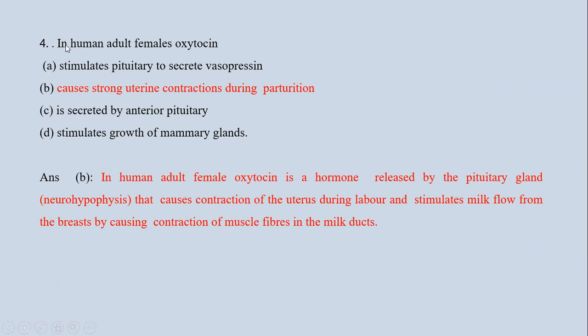Now we know that in adult human female, oxytocin is a hormone which is released by the neurohypophysis of the pituitary gland. Its function is that it causes contraction of the uterus during labor and stimulates the milk flow from the breast by causing the contraction of the muscle fibers in the milk duct. So the correct option is that in adult females, oxytocin causes uterine contractions during parturition. So B is the correct answer.